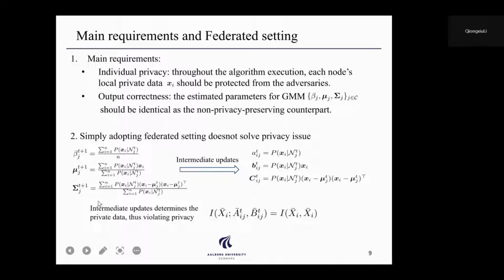However, if we look at these intermediate updates information theoretically, we can see that using A and B, we can directly infer the original private data xi. So information theoretically speaking, the mutual information between the original private data and the intermediate updates is maximum. With this simple example, we just want to emphasize that simply applying the federated setting does not always guarantee privacy.